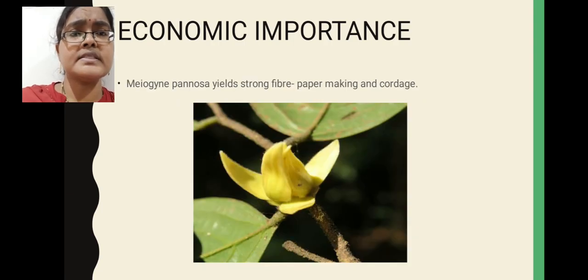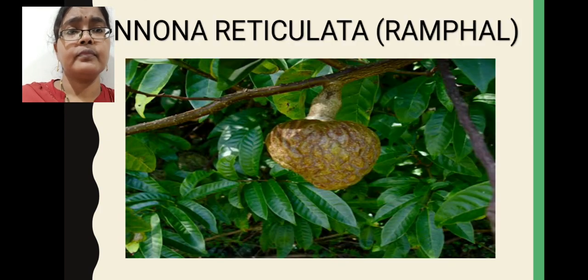Here you can see Miliusa velutina plant. Here from this plant strong fiber is obtained. This strong fiber is used in making of paper and cordage also. This is a ramphal fruit.